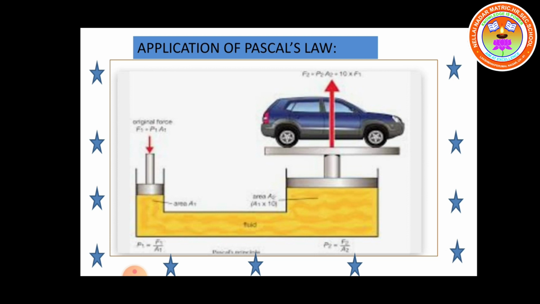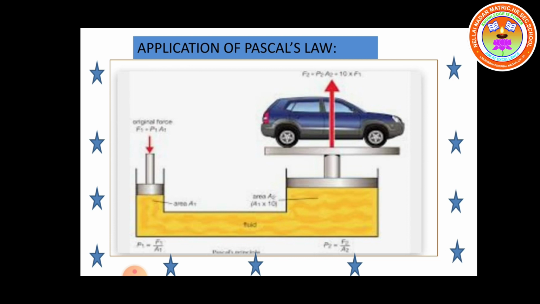See this diagram also. Here on one side the piston is moving, or the pump pushes the oil into the cylinder. It is filled with a fluid or oil, and it pushes the piston which lifts the car upward. So the piston is pushing in the downward direction.